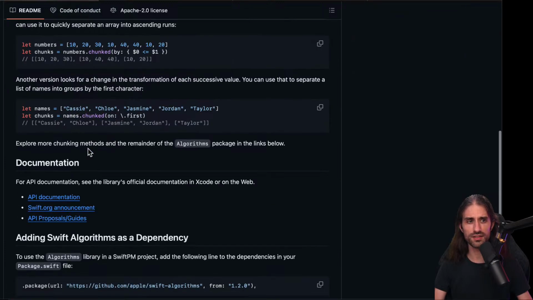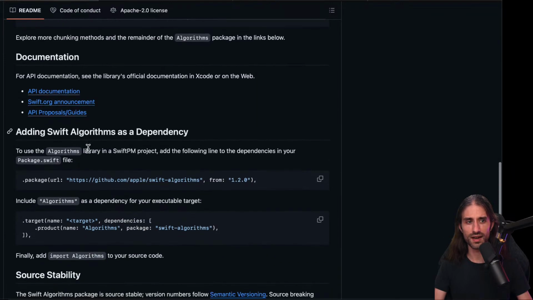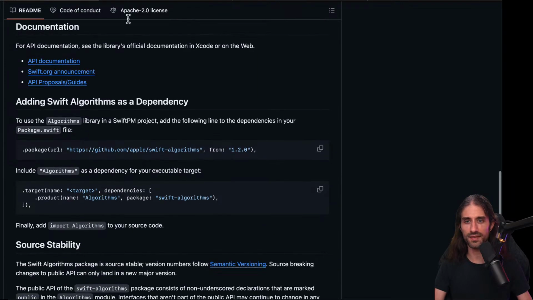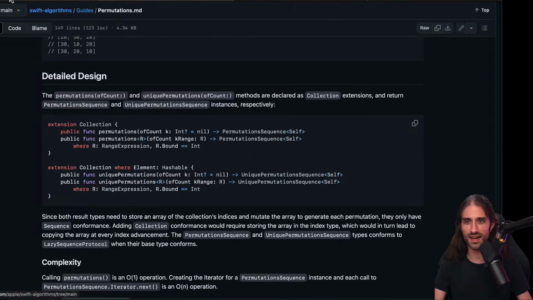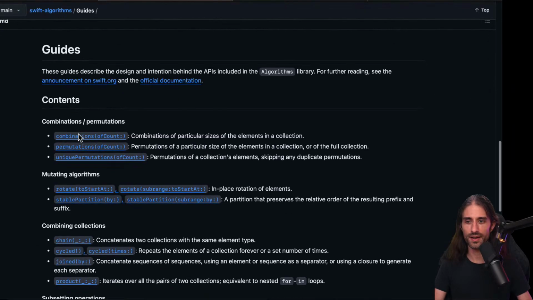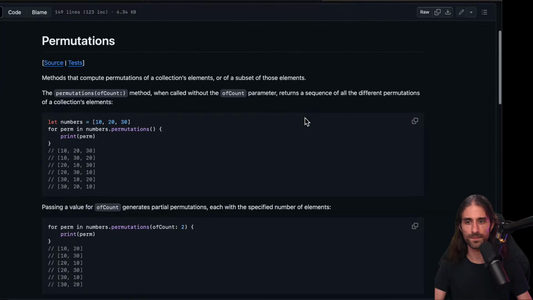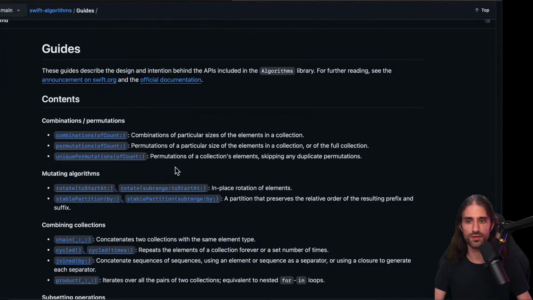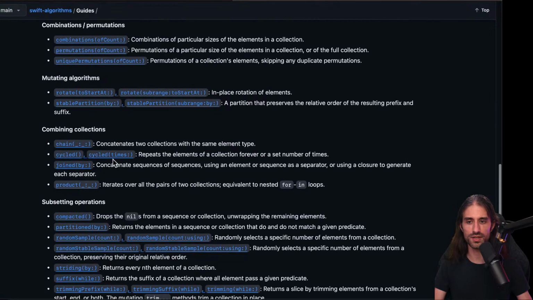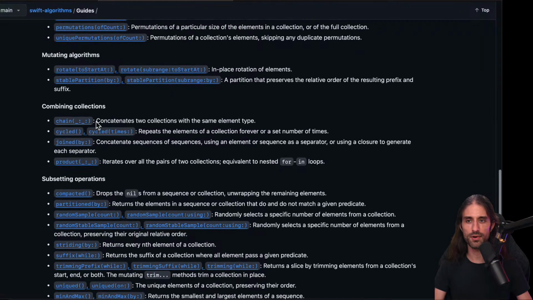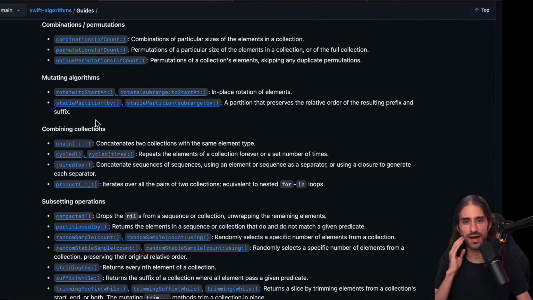Let's move along, because it's already half an hour that we are in, and we only covered two functions. You know what? I'm trying to think. Maybe I should just open all of them in tabs. Okay, so permutations, we've already covered it because it's the same article actually. So here we have the rotate and stable partition. They are mutating algorithms, one about in-place rotation and one about a partition.